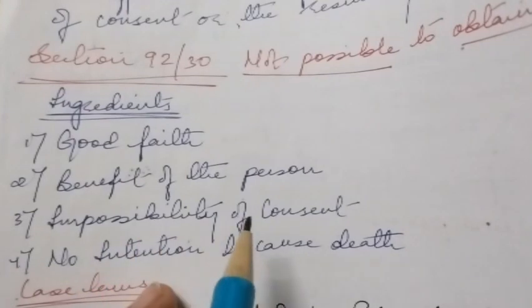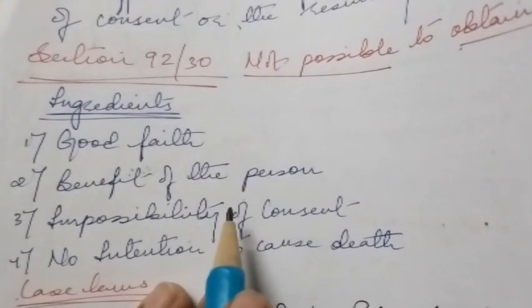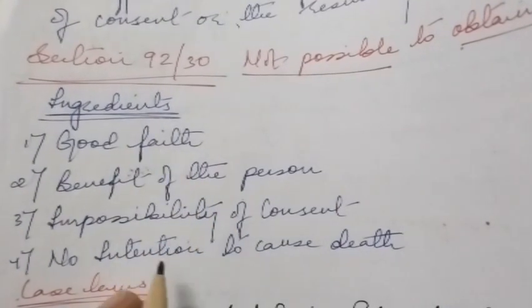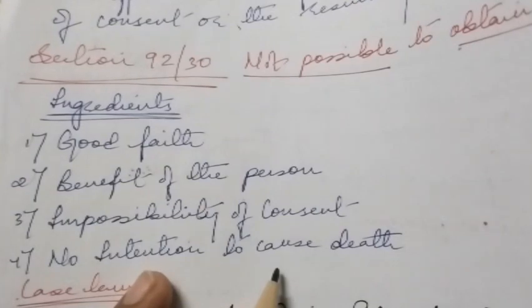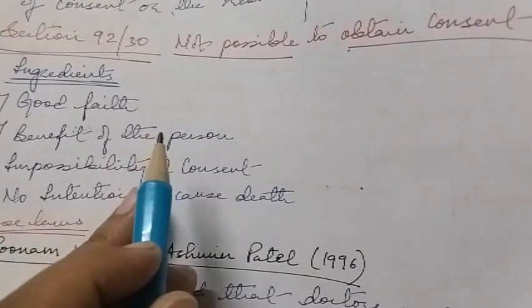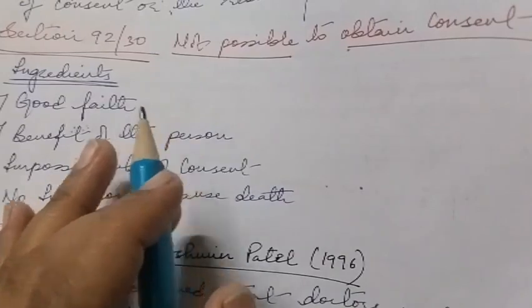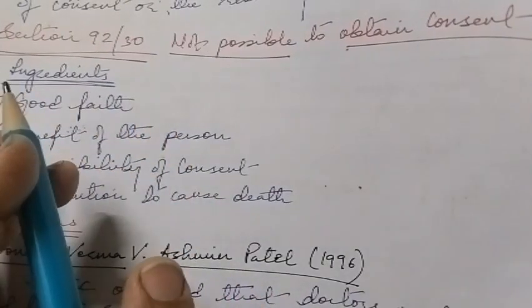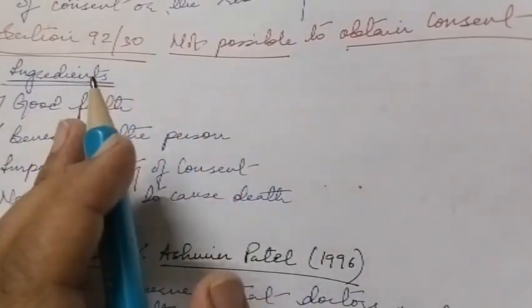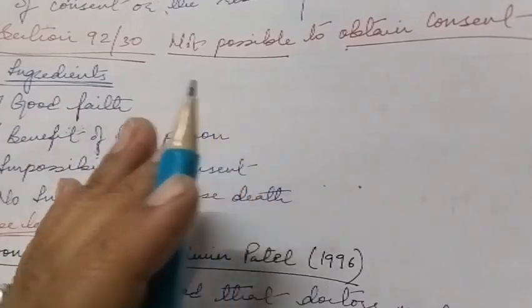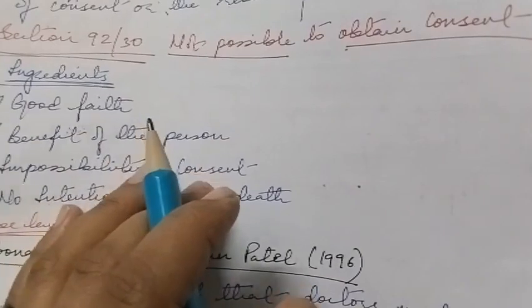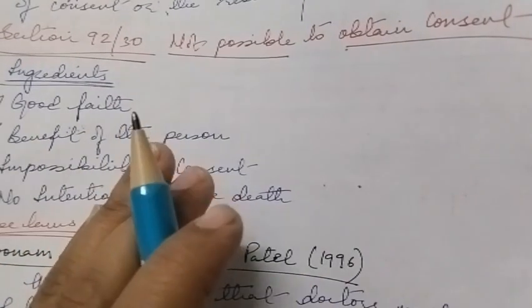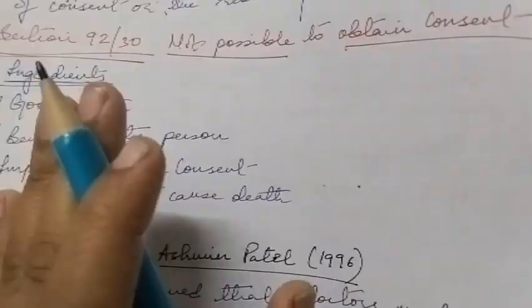Third is impossibility of consent. It applies only when obtaining the person's consent is impossible, and there is no intention to cause death. So the act should not be intended to cause death. In this section, the act is performed by a stranger. Unlike section 89, which applies to acts done for a minor or person of unsound mind by their guardian, section 92 extends to acts performed by strangers or non-relatives.